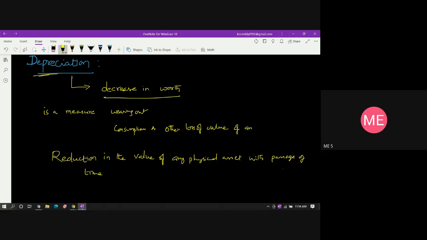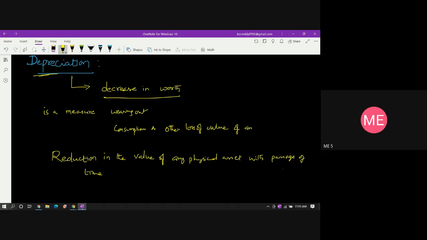All this we can call the loss in the value of the product or asset, through obsolescence from technology or market changes. So that we can take as the definition of depreciation.